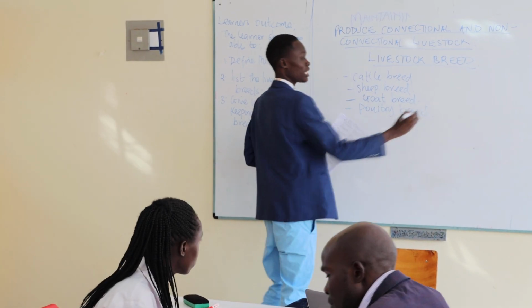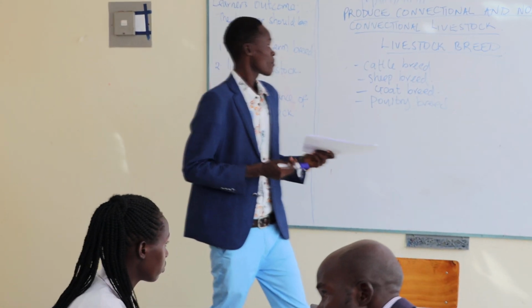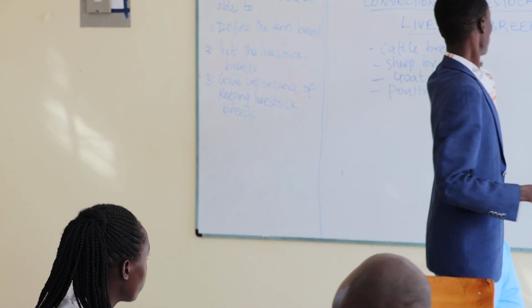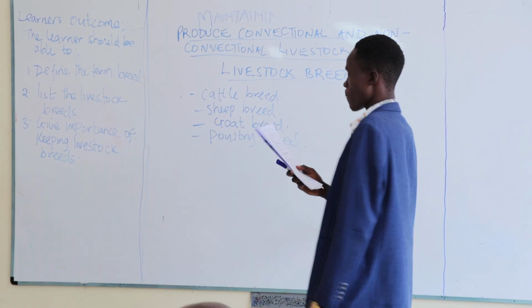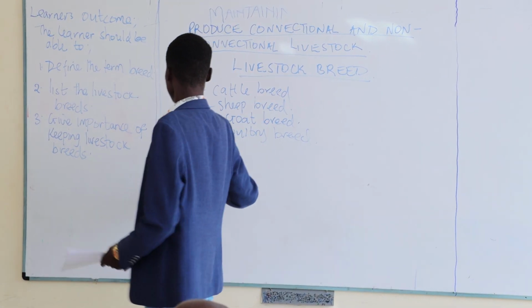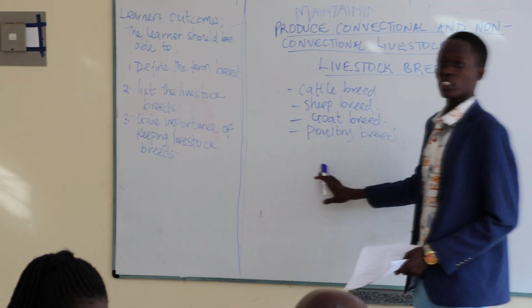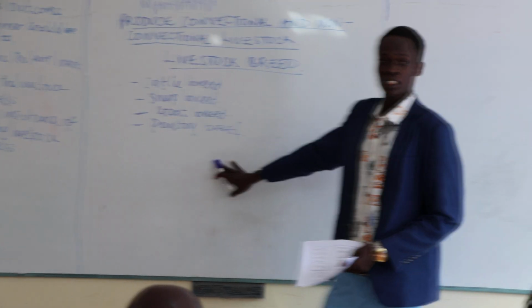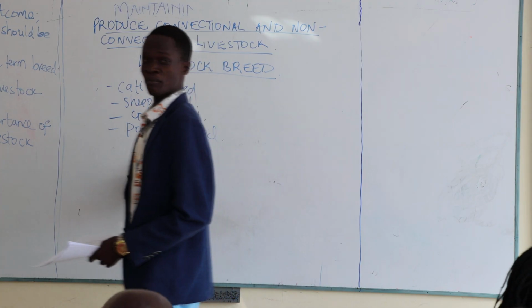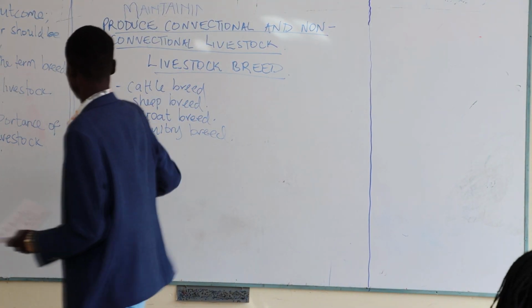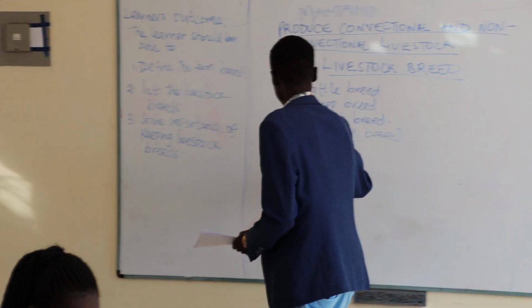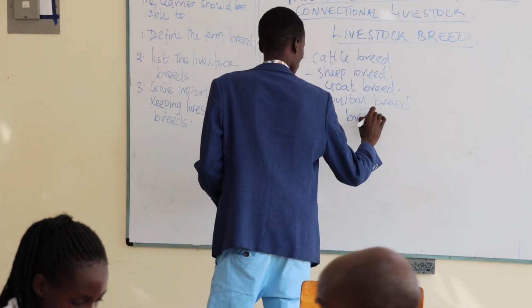The poultry also is a breed itself, so the poultry breed also lies under the livestock breed. What about the pig? Is it under the livestock breed? Yes, the pig breed.